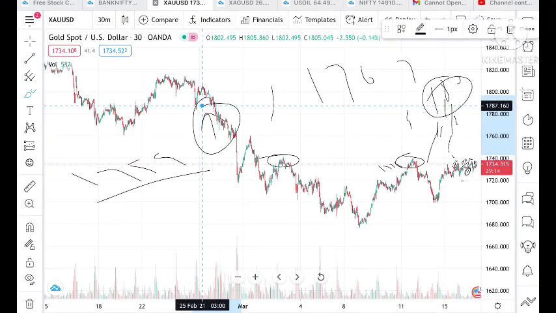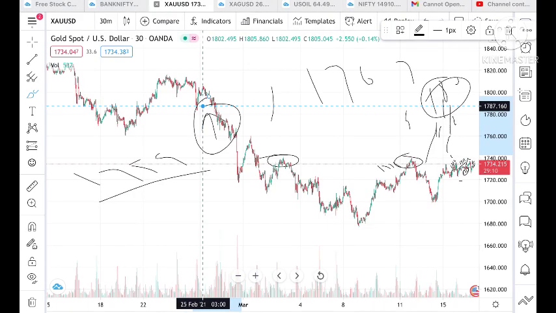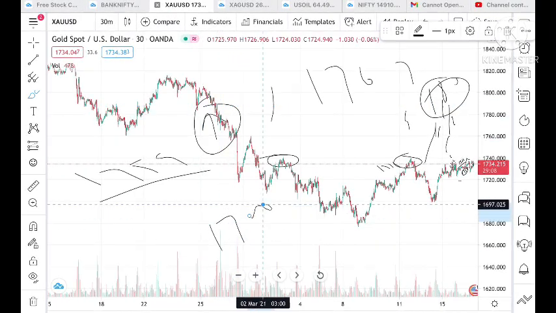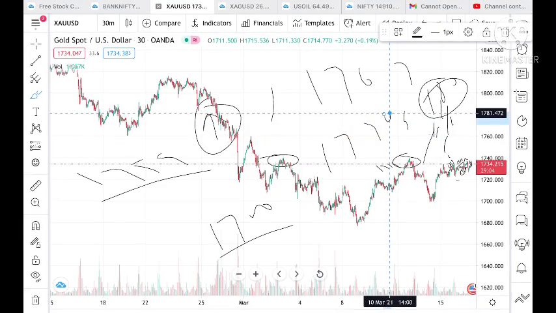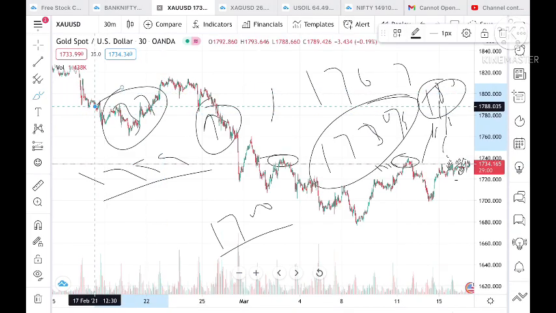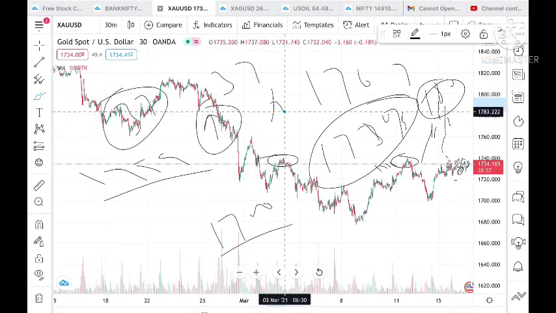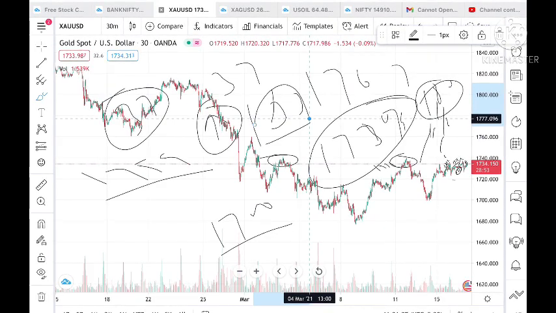What I have suggested is, suppose you bought it at 1700 and now it is at around 1737. You are in a profit of $37. Once these 37 come down to 33, then you should exit the trade for the day. You getting me? Because you have to take a profit home. This is part of risk management.